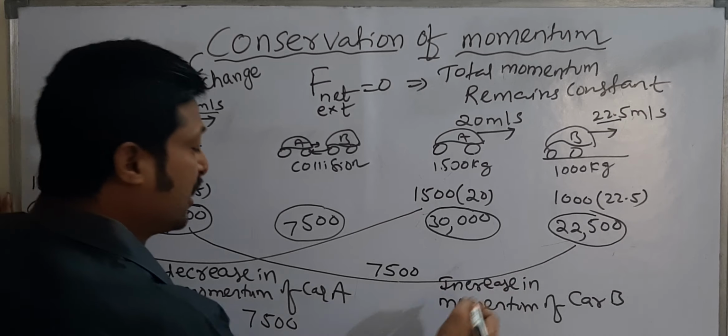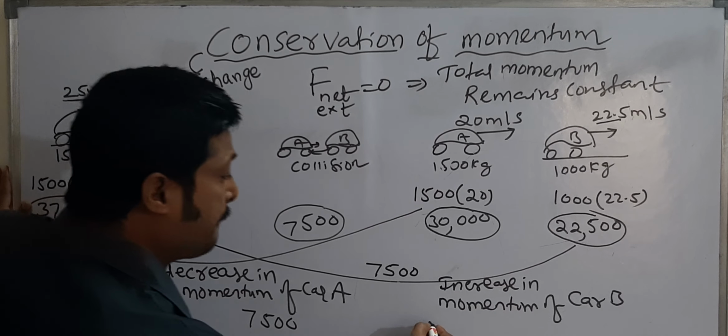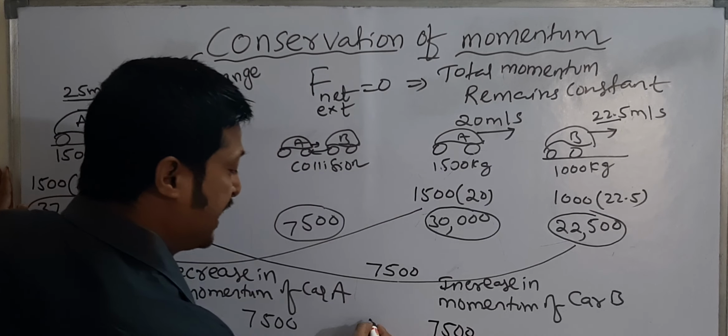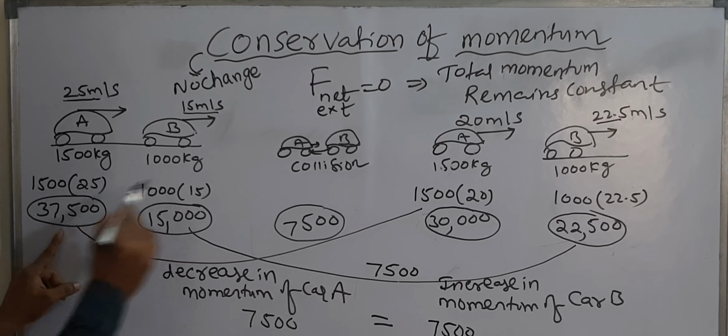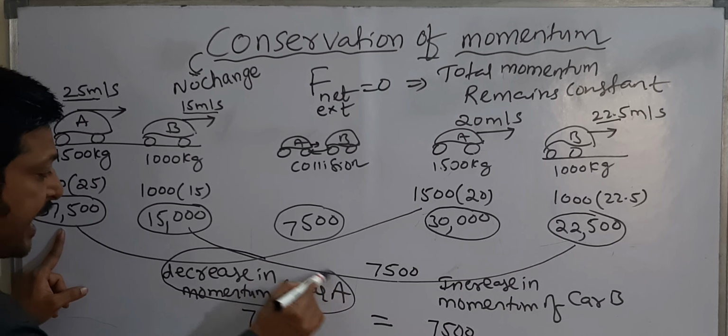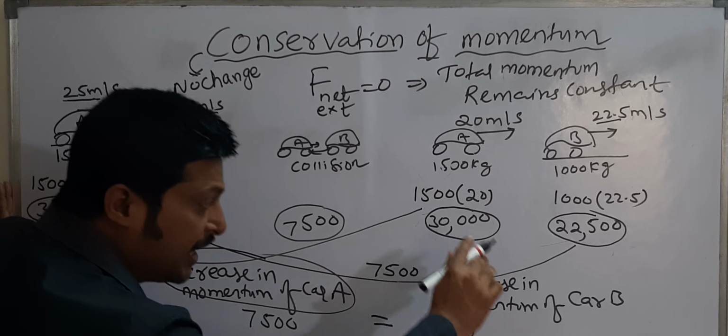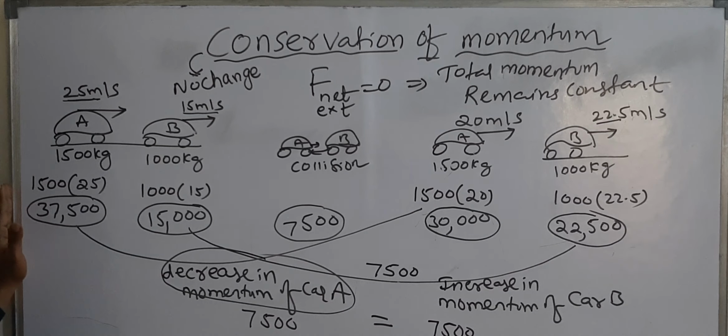How much increase in momentum of car B? 7,500. That means these two are equal. The decrease in momentum of car A is equal to the increase in momentum of car B.